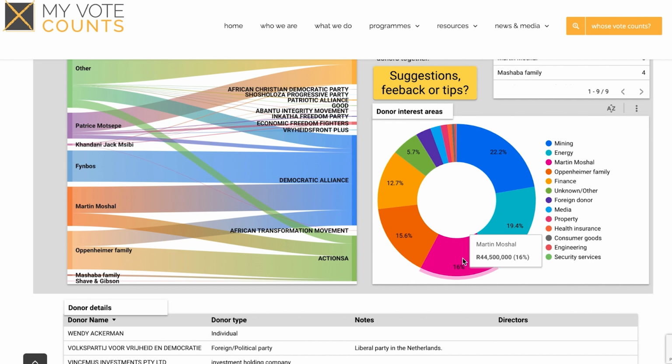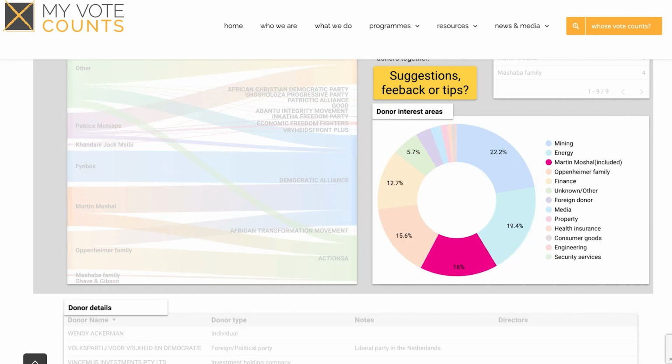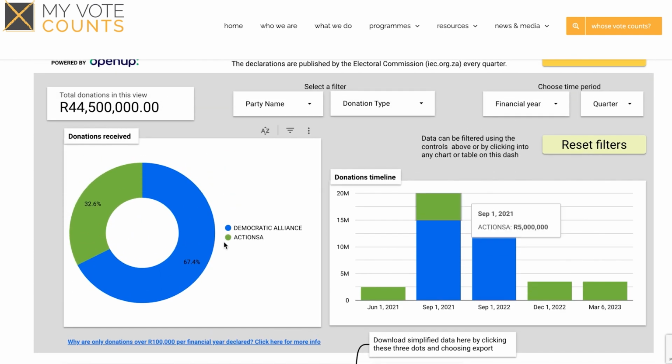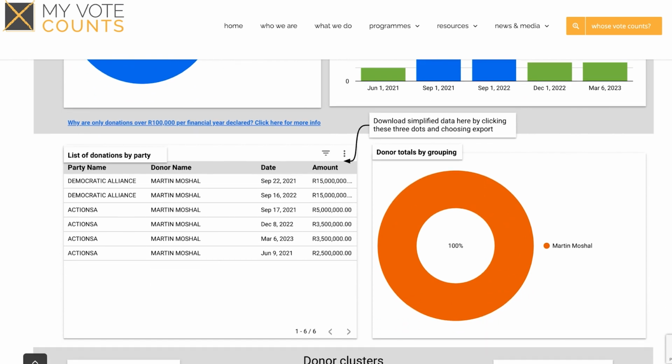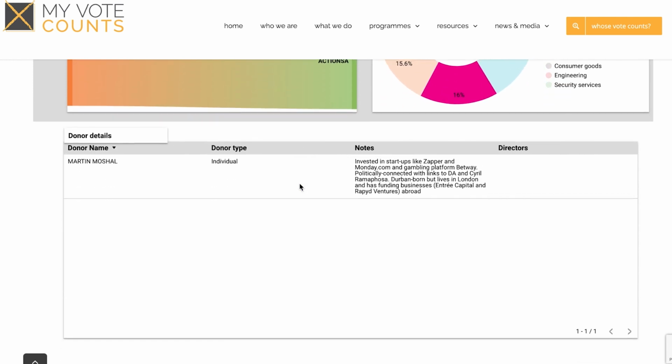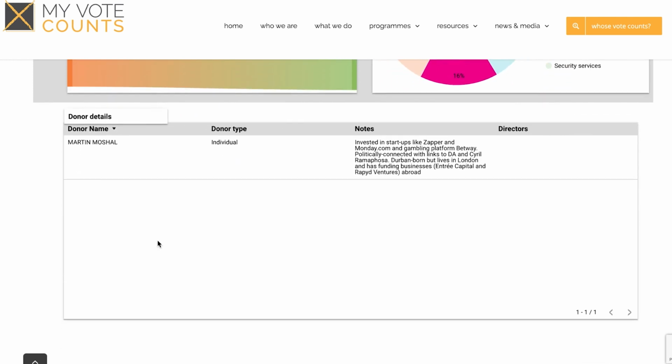And if you click on it and you scroll all the way up, you will see that Martin Moshal donated to two political parties only, the Democratic Alliance, which received 30 million rand in the last 2 years, and ActionSA. If you scroll right down, you will see the different donations and the days, and the table right below. This is where we highlight the different donors and any information that we can find about the donor or the company. So for instance, Martin Moshal, he is a big online gambling investor. He's a big investor in Betway.